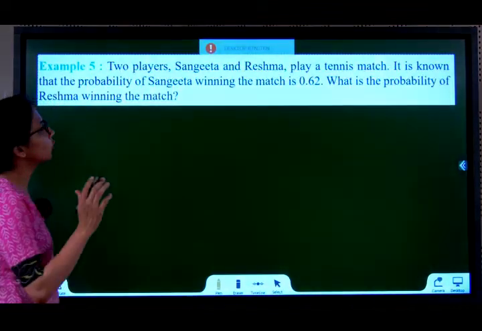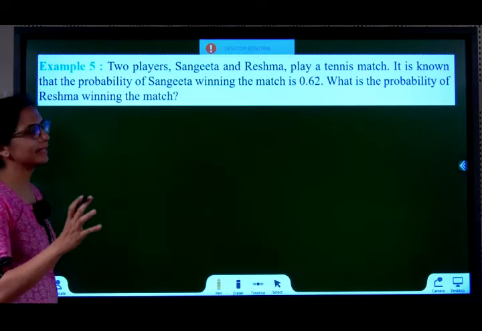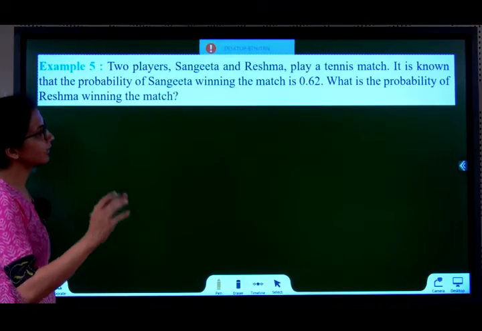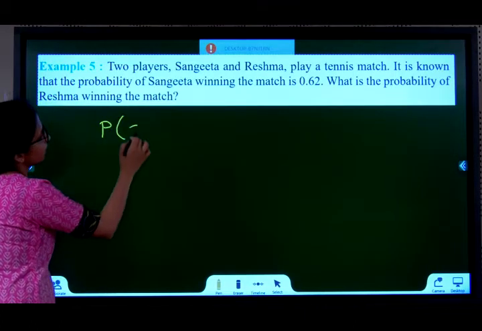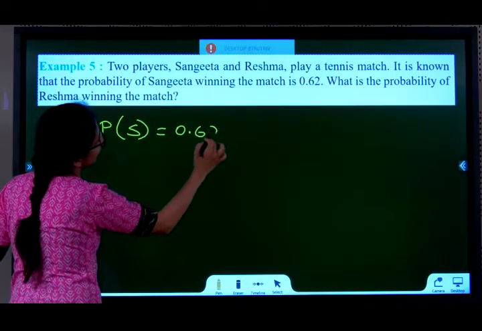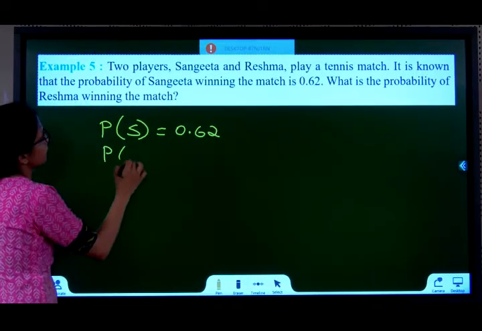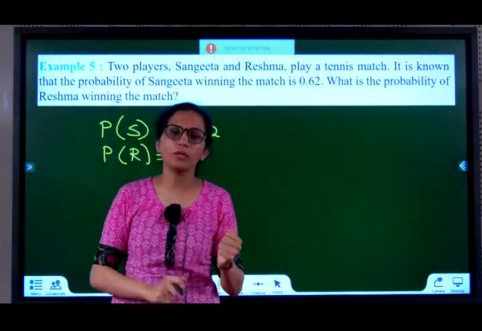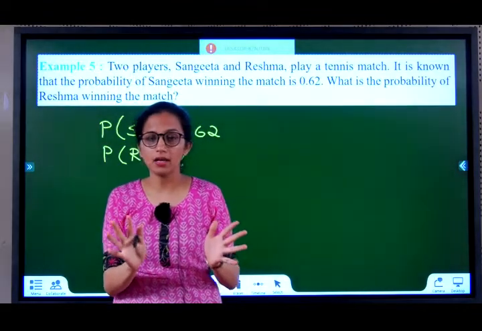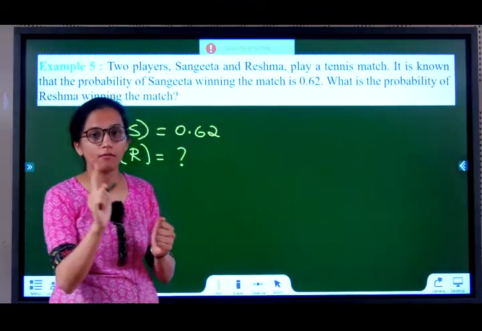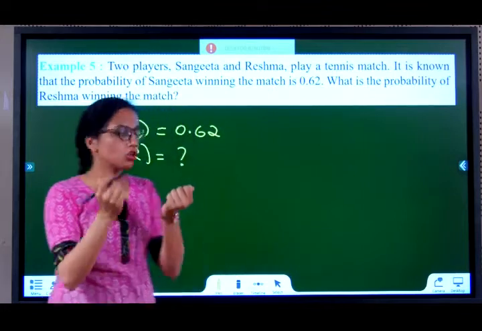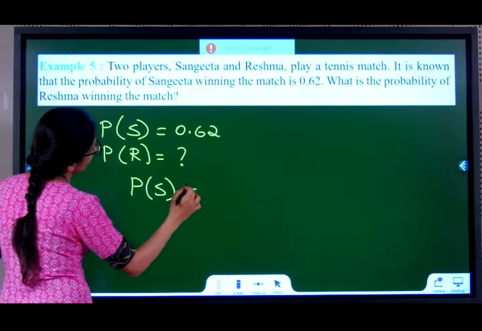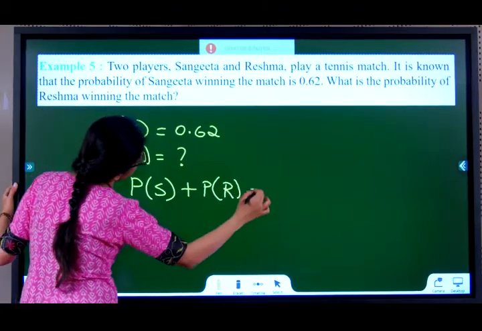Example 5. Two players, Sangeeta and Reshma, play a tennis match. It is known that the probability of Sangeeta winning is 0.62. If the probability of Sangeeta winning is 0.62, what is the probability of Reshma winning? See, if two people are playing, either Reshma should win or Sangeeta should win. Agreed? So what is the sum of all the events? 1. There are only 2 possible events. So I can say probability of Sangeeta winning plus probability of Reshma winning has to be 1.